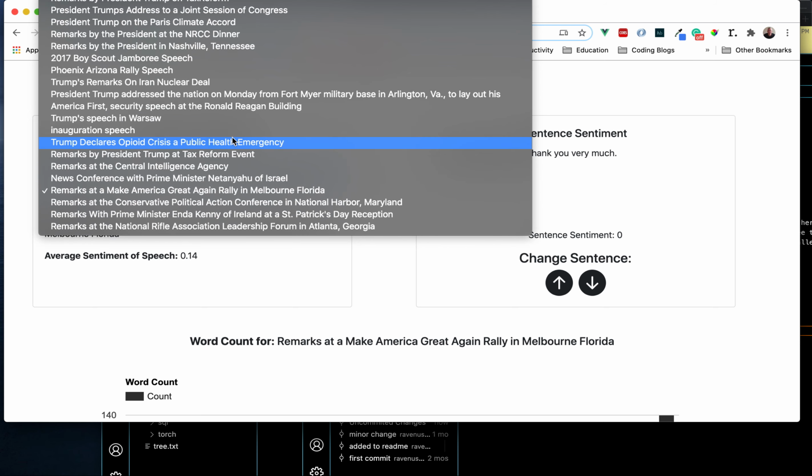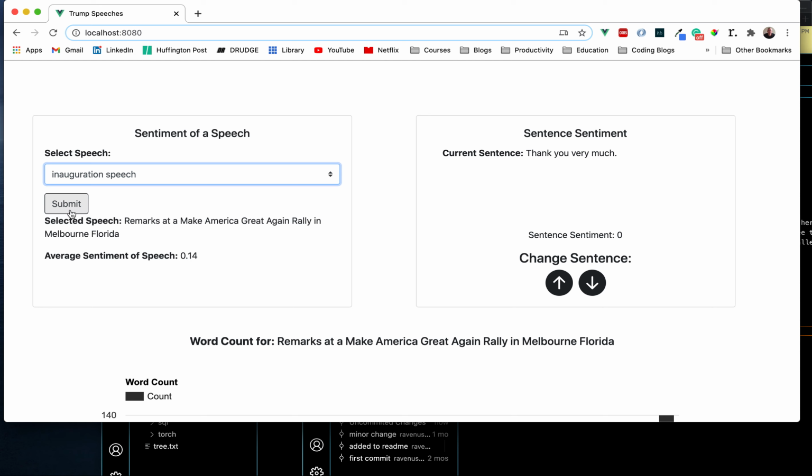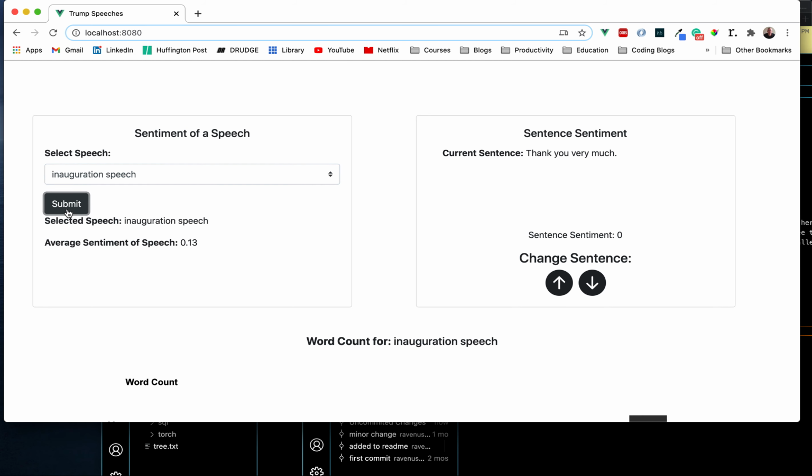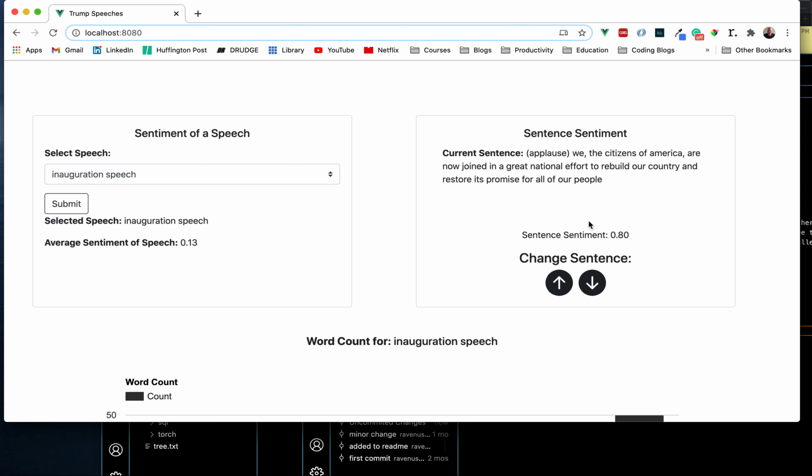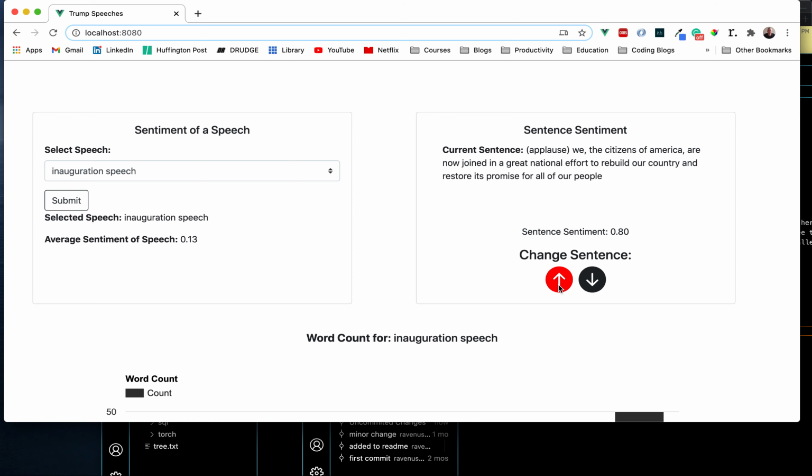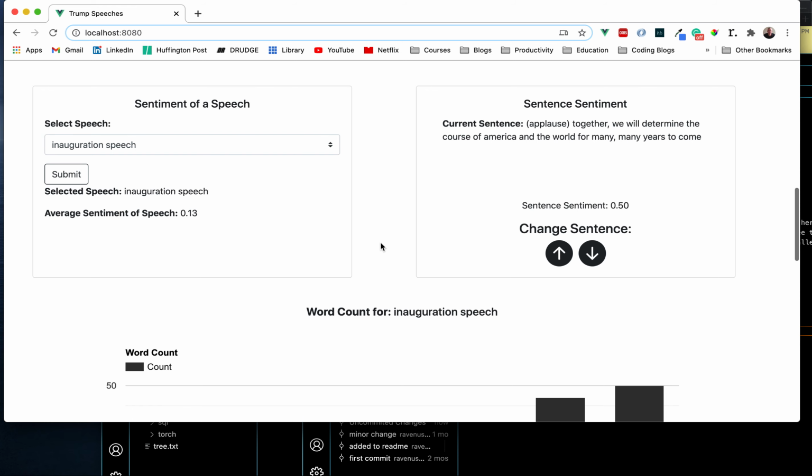So let's just select his inauguration speech and submit it. As you can see, it changed the sentiment right there. It shows you what speech is selected and the sentiment of the speech. Then if I change the sentiment of the sentence, so that sentence has a sentiment of 0, then 0.8, which means it's positive. You can keep on changing it, or I can go back a sentence, and it'll fix everything. So that's that part right here.